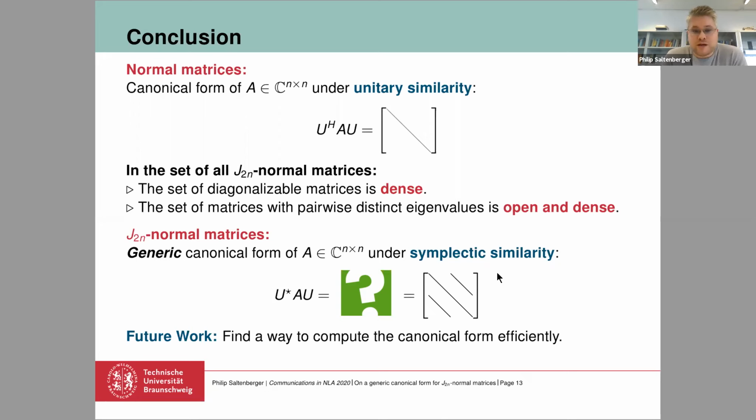What future work? Future work is, of course, to find a way to compute this canonical form in an efficient way. So this is still on our list.